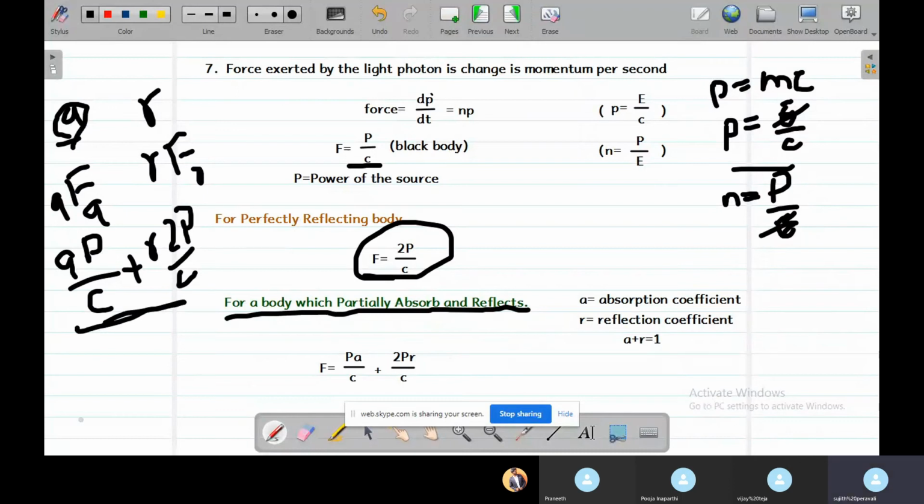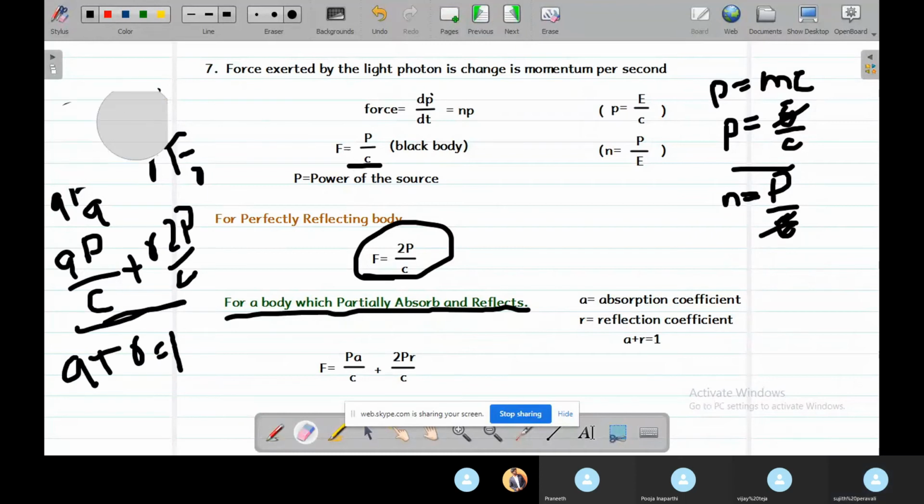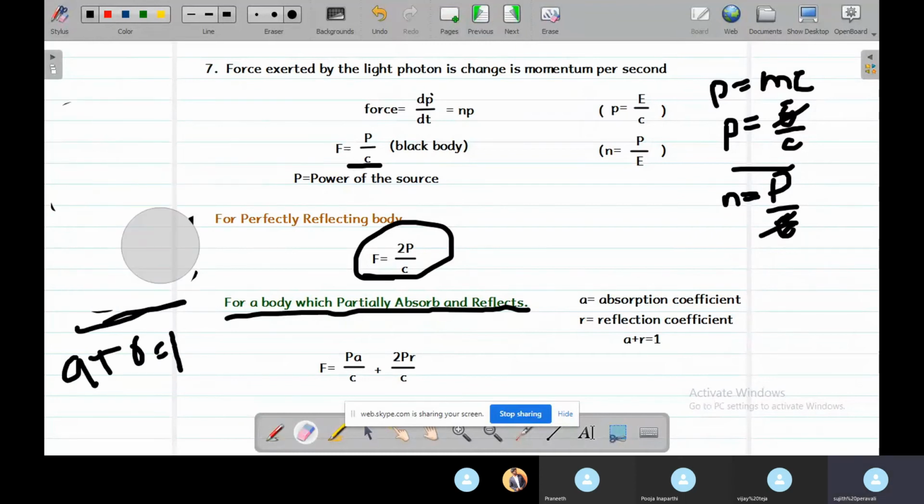So we know that the absorption coefficient plus the reflection coefficient is equal to 1.